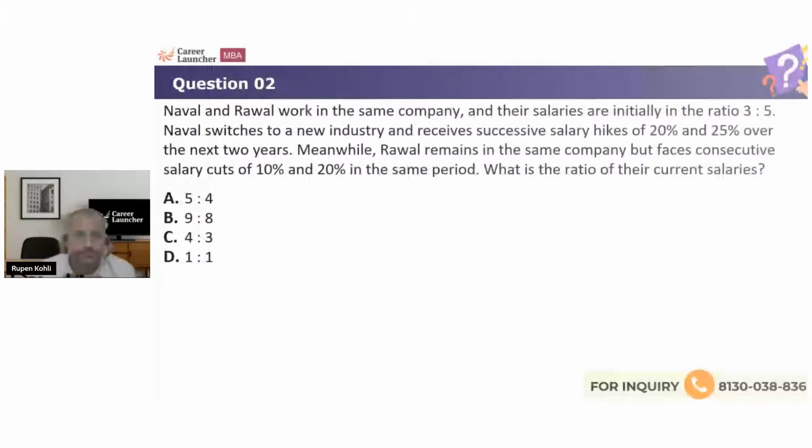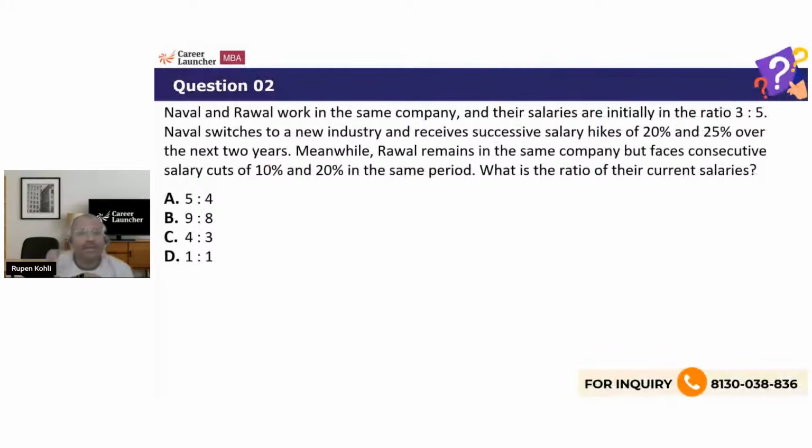Next one. There we go. Naval and Raval work in the same company and their salaries are initially in the ratio 3:5. Naval switches to a new industry and receives salary hikes of 20% and 25% over the next 2 years. Meanwhile, Raval remains in the same company, but faces consecutive salary cuts of 10 and 20%. What is the ratio of their current salaries?